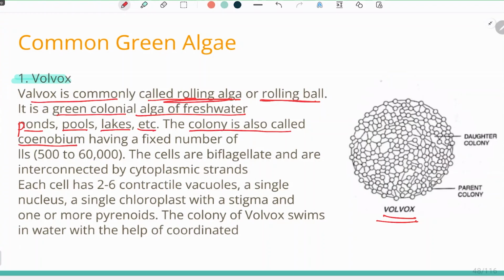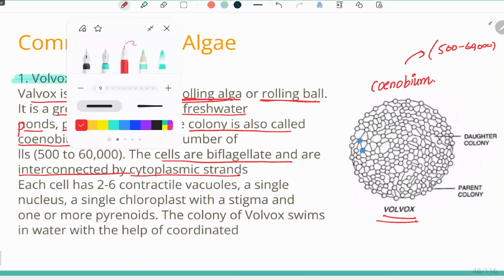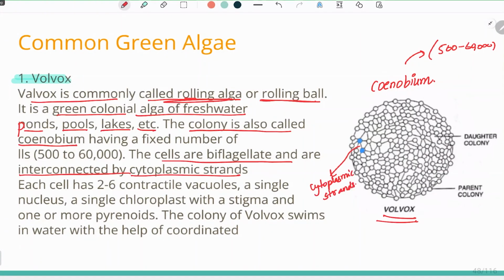This colony aggregate is called a coenobium, and it has approximately 500 to 60,000 cells. The cells are biflagellate and are interconnected by cytoplasmic strands. These are the algal cells that I'm marking, and the cytoplasmic strands between the cells help in their interconnection, forming an aggregate and a colony.